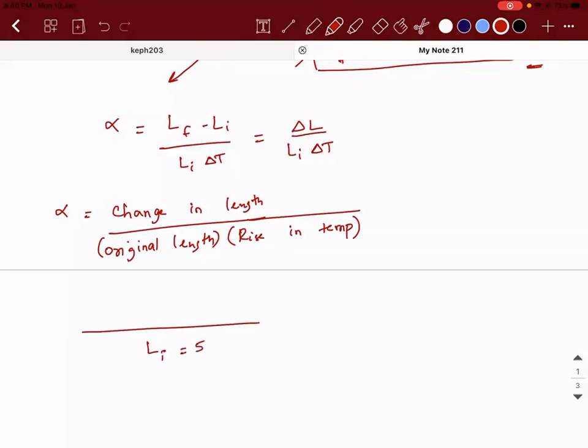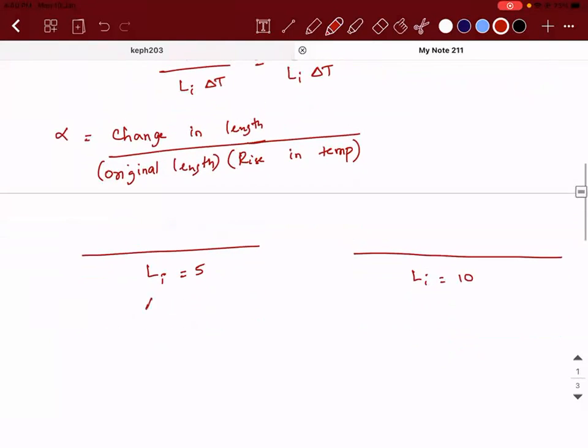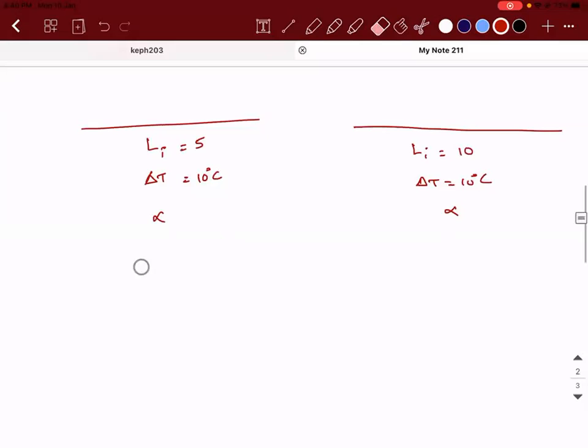Li is 5. Li is 10. So delta T is 10 degrees Celsius. Delta T is 10 degrees Celsius. Alpha, here also alpha, because they both are of the same material. So delta L is equal to what? Li into alpha into delta T. So delta L is directly proportional to Li, right?